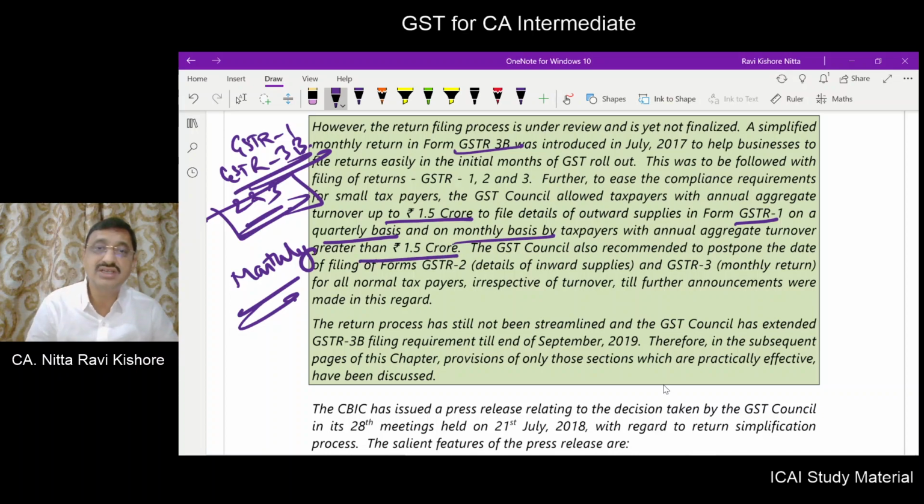So for GSTR 1 compliance, taxpayers whose turnover is up to 1.5 crores have the option to file the GSTR 1 quarterly.